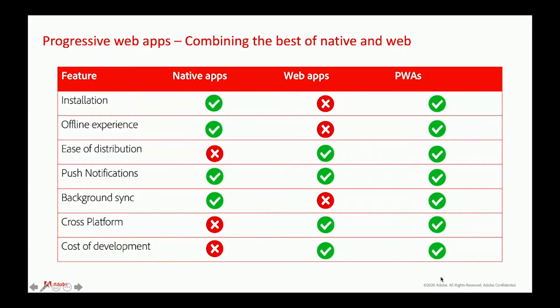But then the challenge that we had with native apps was that they were not necessarily cross-platform. There were challenges around the distribution and the cost of development, and having to develop for each specific platform became more expensive. So people turned to web apps, and you have the great advantage that it's easy to distribute. Anybody with a browser can just point to your website. You now even have push notifications for web apps. They're cross-platform, and as such, reduce the cost of development for your solution. But they do come with some limitations.